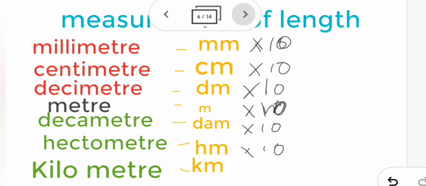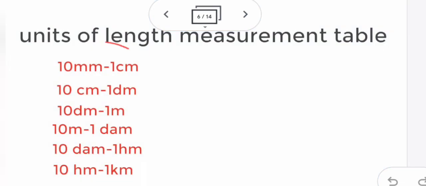So this is what I have written in a table here. This is the table you have to learn by heart. 10 millimeter is 1 centimeter, 10 centimeter is 1 decimeter, 10 decimeter is 1 meter, 10 meter is 1 decameter, 10 decameter is 1 hectometer, 10 hectometer is 1 kilometer. So this is the measurement table. You must know this order: millimeter, centimeter, decimeter, meter, decameter, hectometer. Learn it by heart. This is the table of units of length measurement.